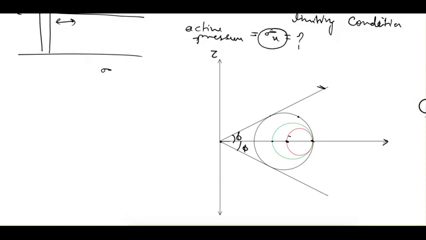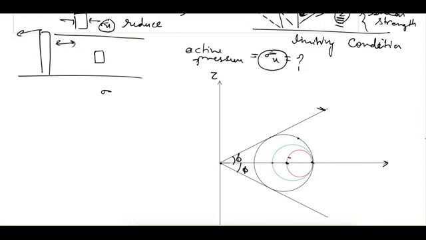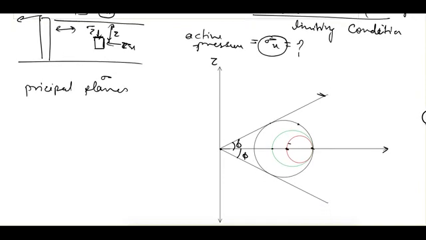Let's consider an element in this soil mass, at depth z. This stress is sigma x and this vertical stress is sigma z. On this vertical and horizontal plane there will be no shear stresses, so they are principal planes, and then we can draw it in the form of a Mohr circle.